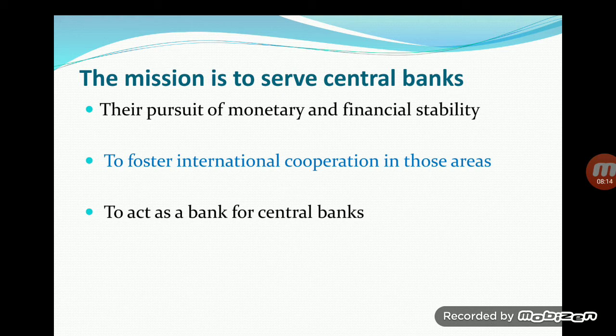For example, in this corona pandemic or COVID-19 situation, we are experiencing monetary and financial instability all over the world. So the Reserve Bank of India has taken many initiatives. For example, it reduced the interest rates. It implemented an easy monetary policy, that is, a cheaper monetary policy. The Reserve Bank of India increased the liquidity. It increased the supply of money.